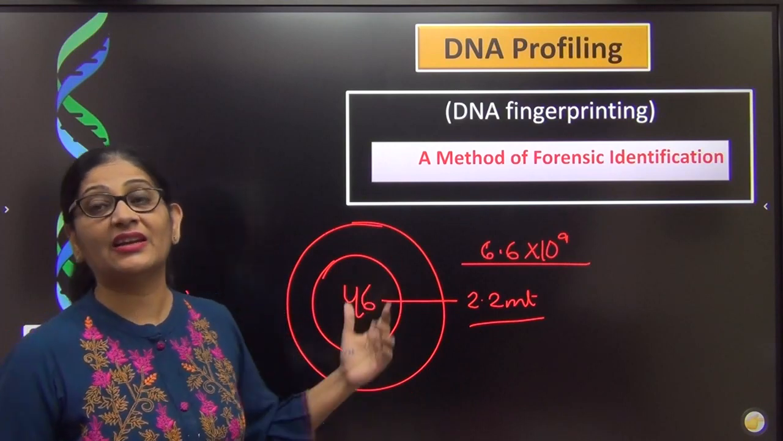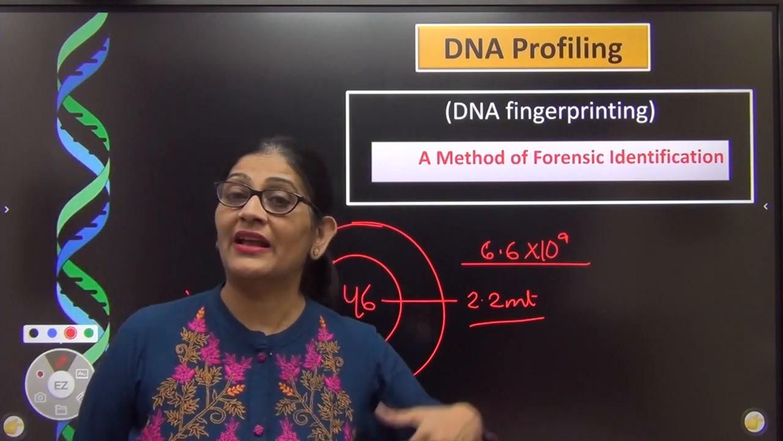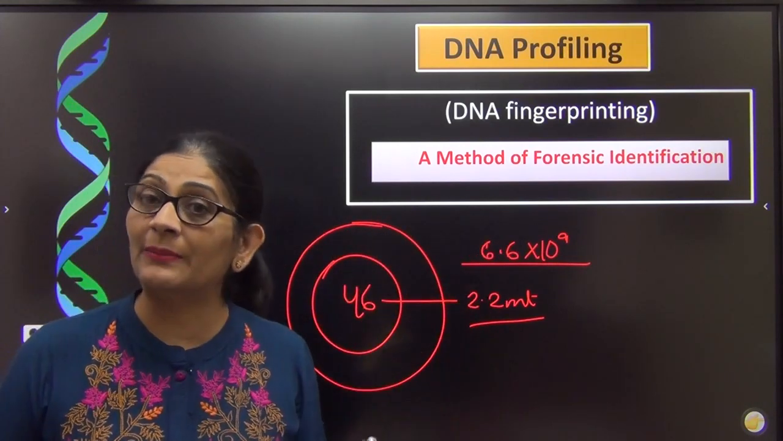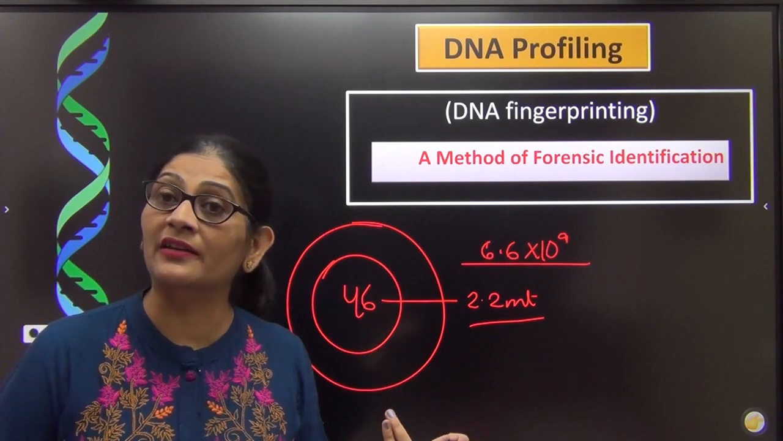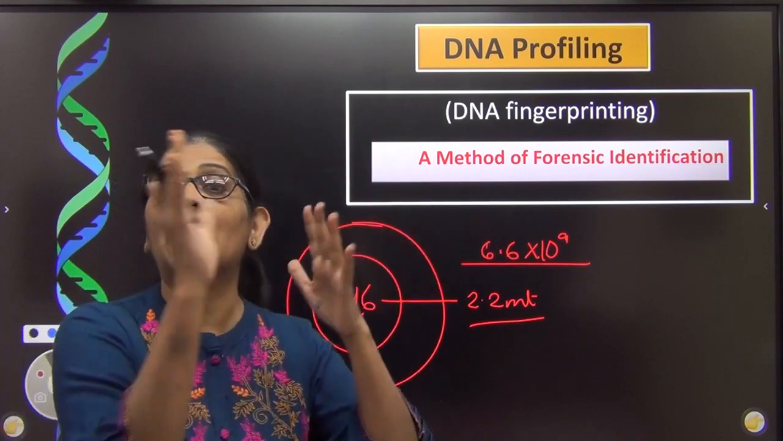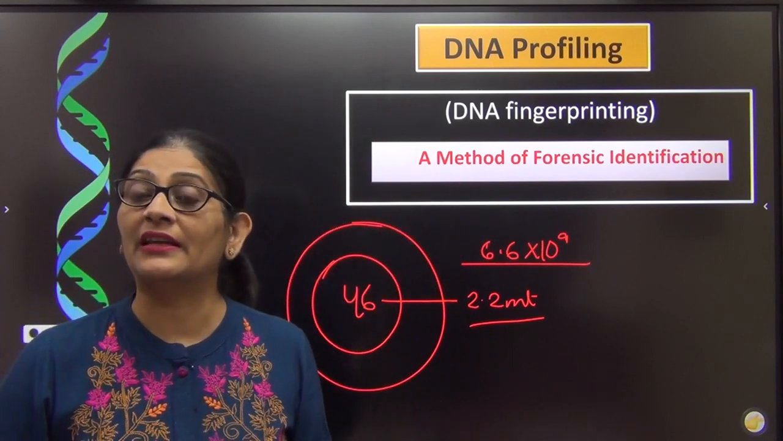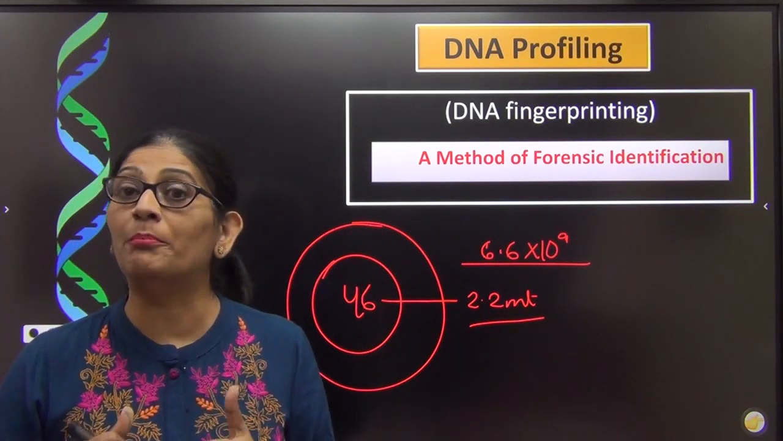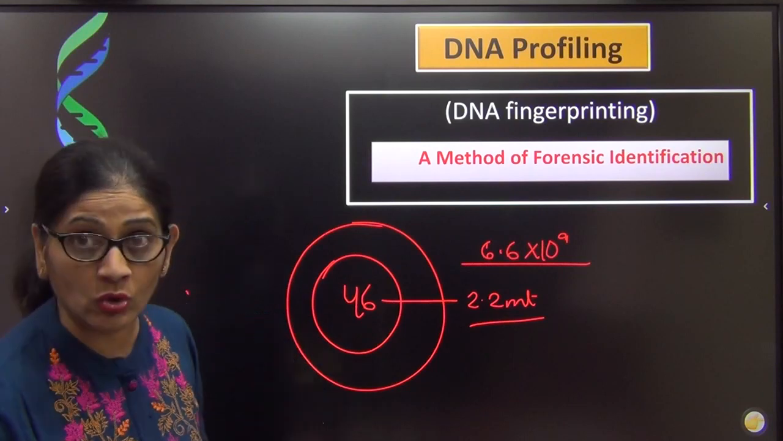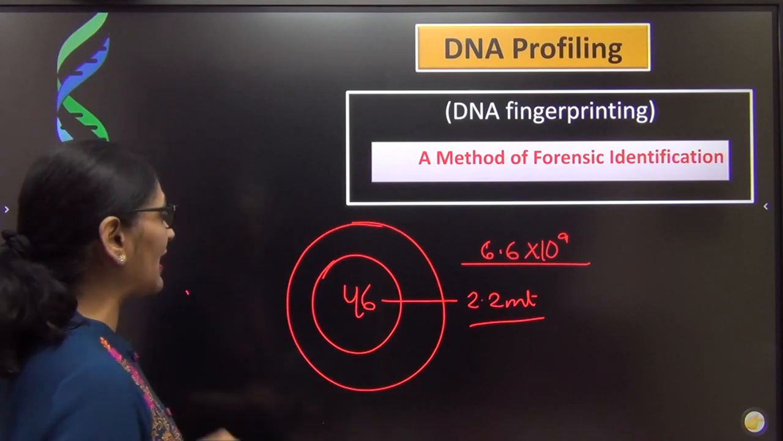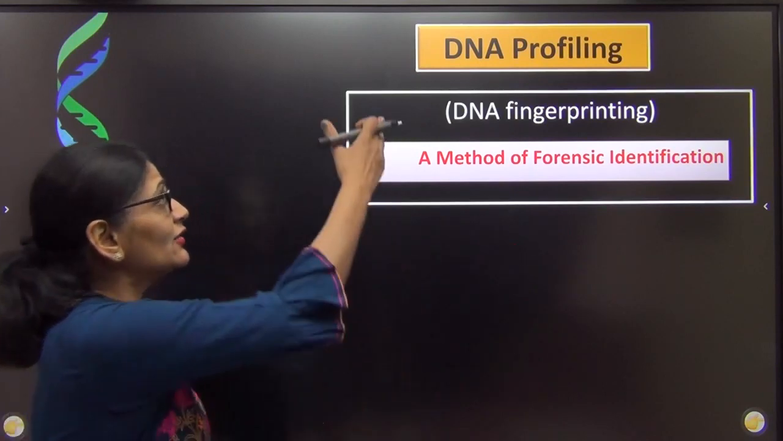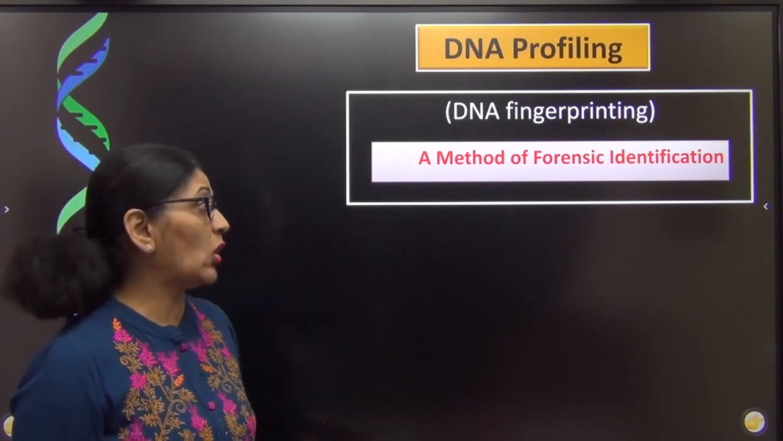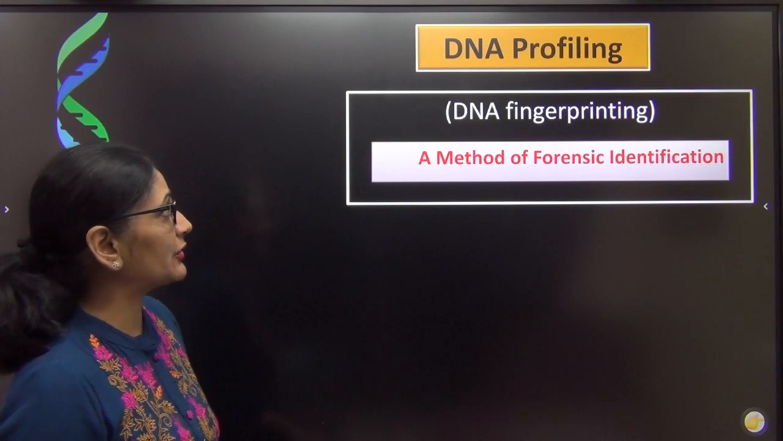So DNA fingerprinting can be used in forensic science, for crime, and for paternity or maternity disputes, to find out whether this child belongs to these parents or not. This is now coming up as a good, bright science which is being used for various reasons and purposes. So DNA profiling or DNA fingerprinting is a method of forensic identification.